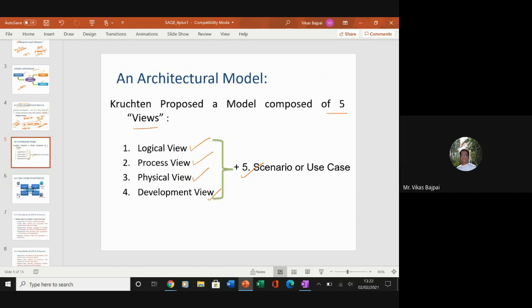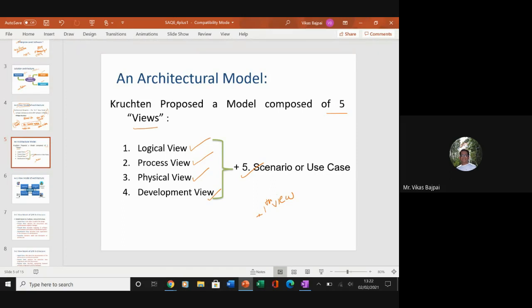And in my explanation, I haven't used this plus oneth view, which is the fifth view. The reason being, I know that your scenarios and use cases are already covered in your software engineering classes. That's why I have not covered this particular thing, but I assume that everyone knows.